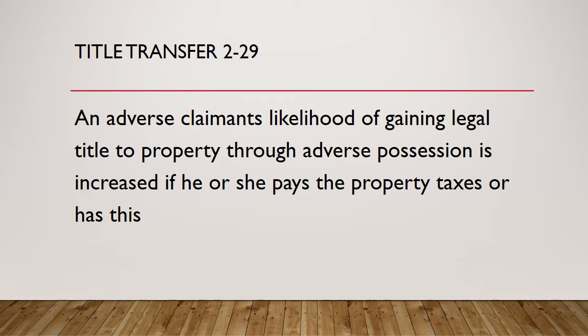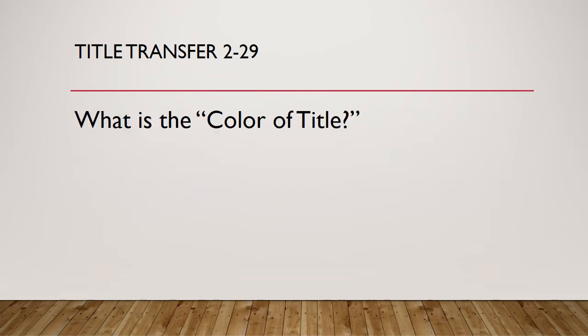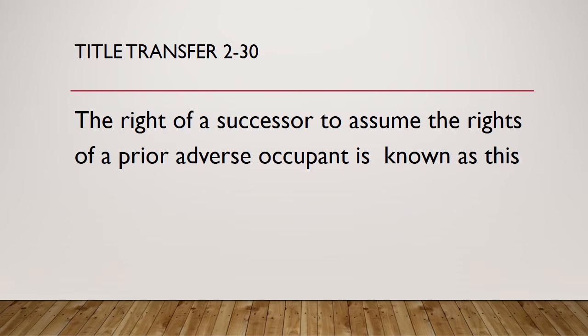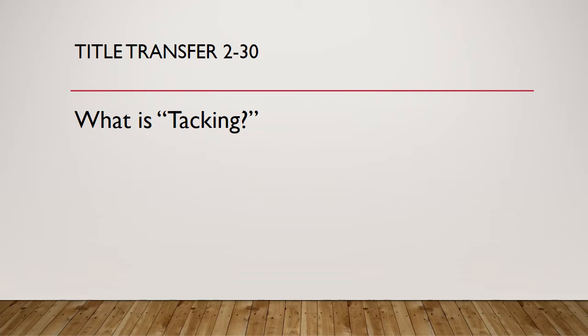Question 29. An adverse claimant's likelihood of gaining legal title to property through adverse possession is increased if he or she pays the property taxes or has this. What is the color of title? Question 30. The right of a successor to assume the rights of a prior adverse occupant is known as this. What is tacking?